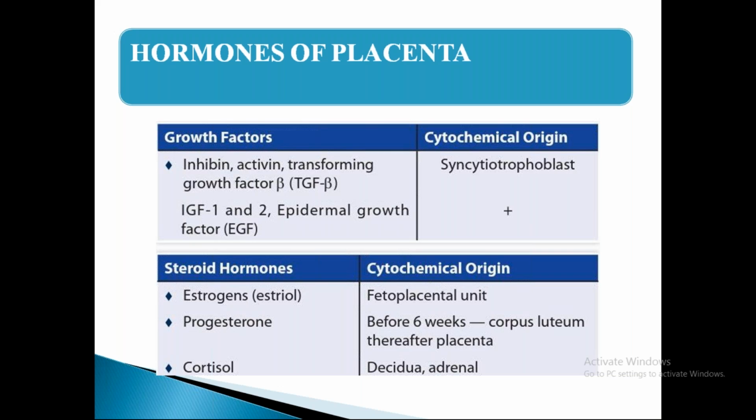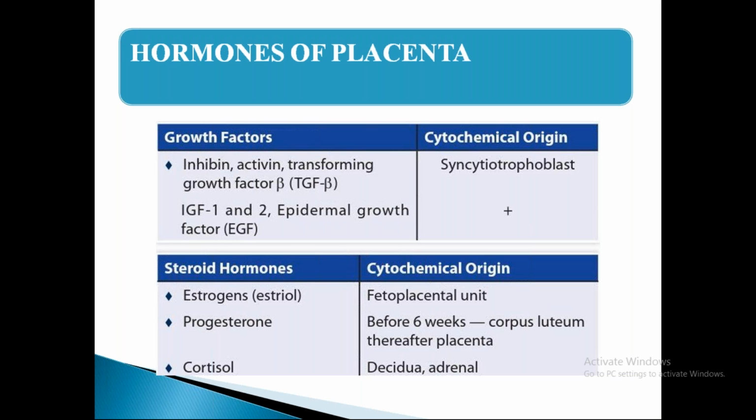So the next one is growth hormones. There are several growth hormones which are released from syncytiotrophoblast like inhibin, activin, transforming growth factor beta, insulin growth factor 1 and 2, epidermal growth factor. And coming to the major part of steroid hormones which are actually necessary in reproduction are estrogens, progesterone, and cortisol.